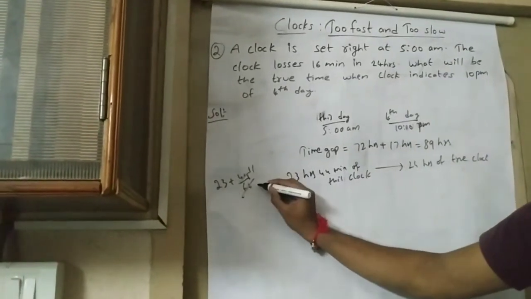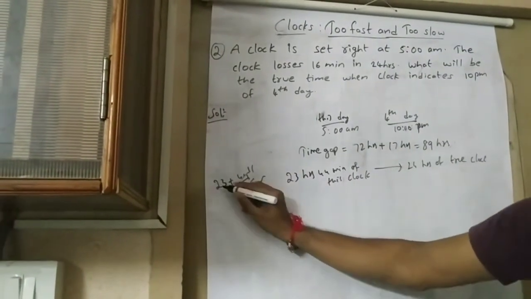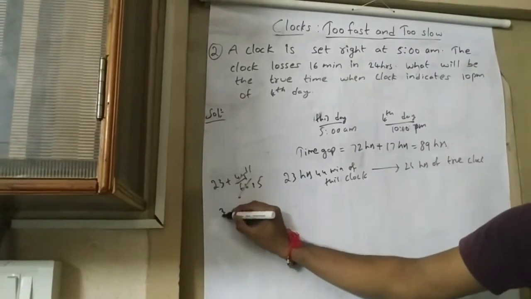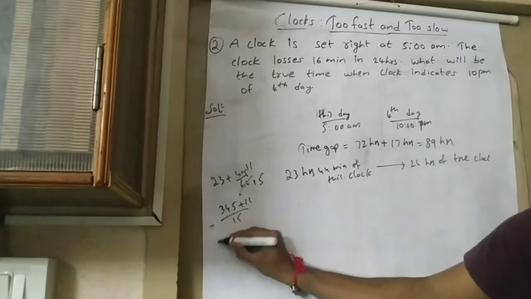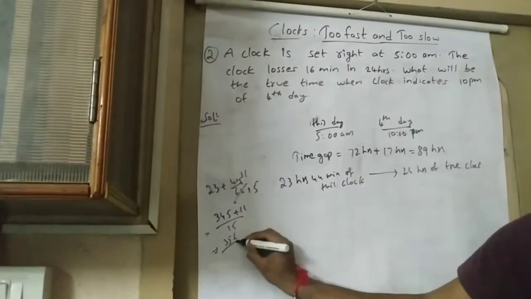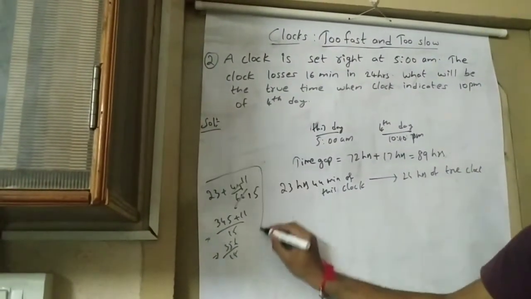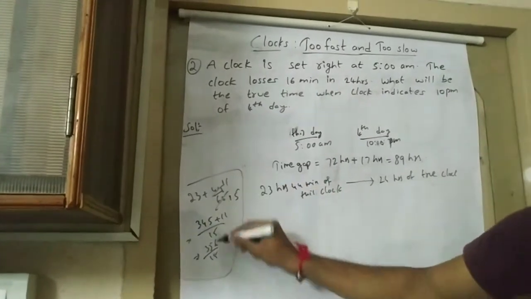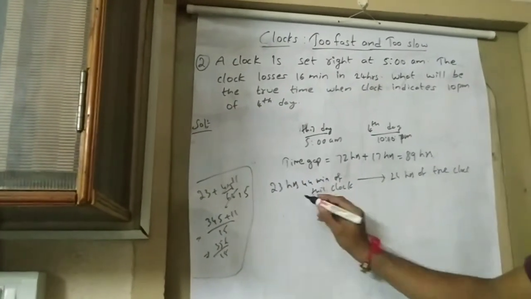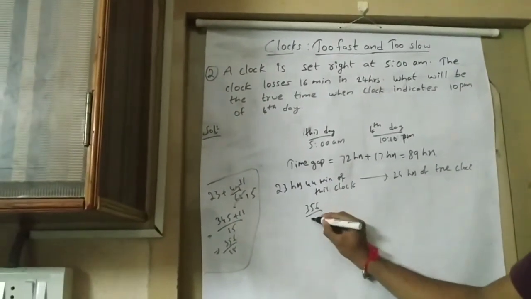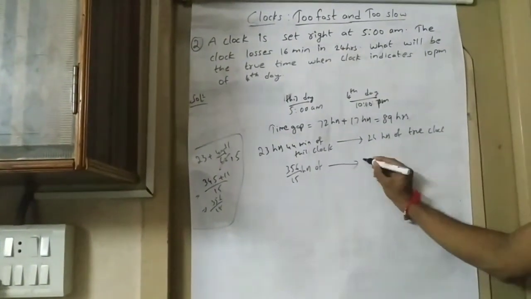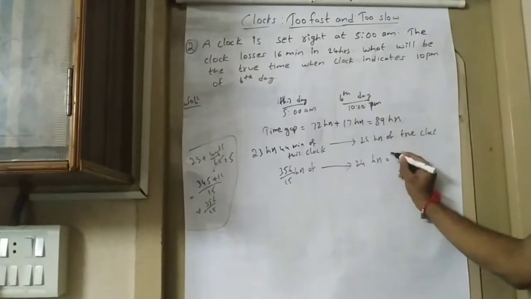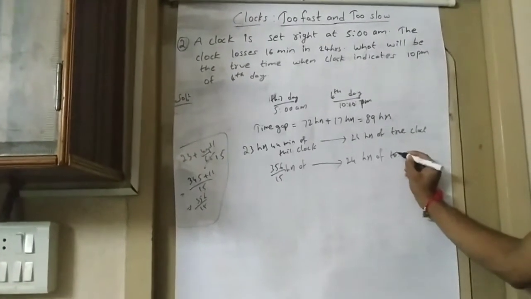So 4 11s are 44 and 4 15s are 60. So 23 into 15, that is 345 plus 11 by 15, that is equal to 356 by 15. So 23 hours 44 minutes means 356 by 15. So 356 by 15 hours of this clock is 24 hours of normal clock, that is true clock.